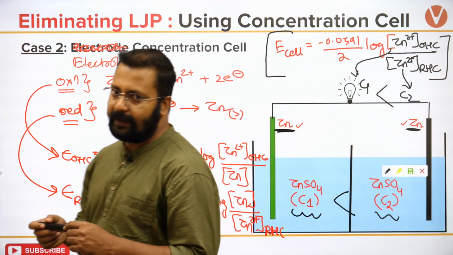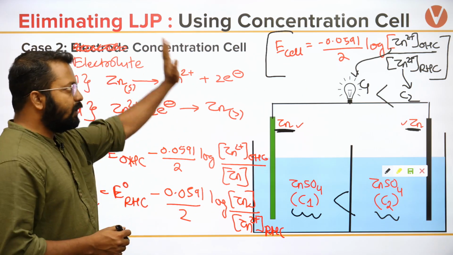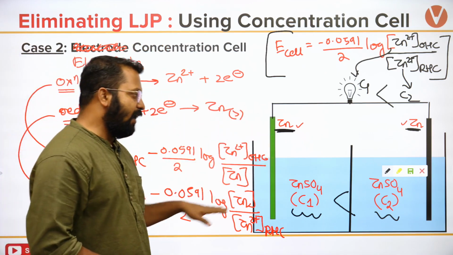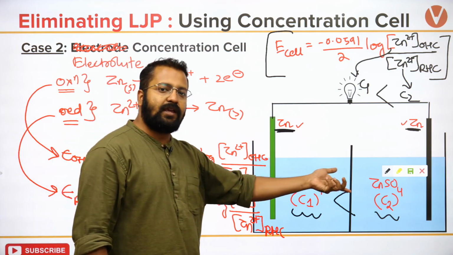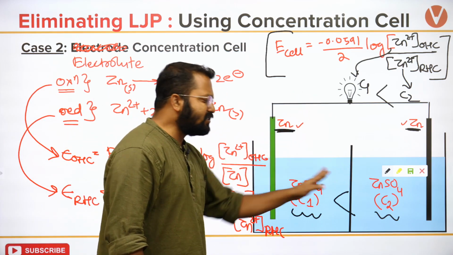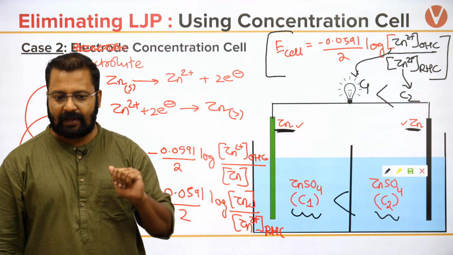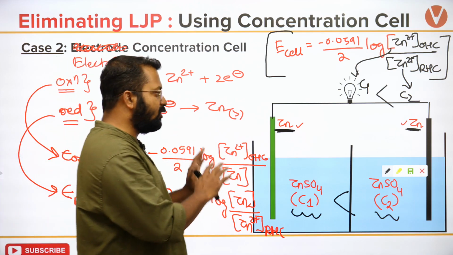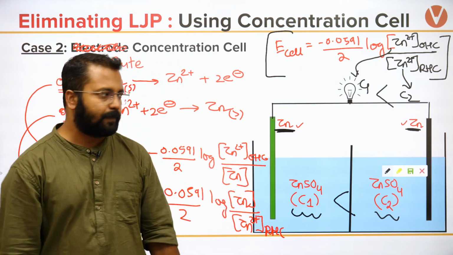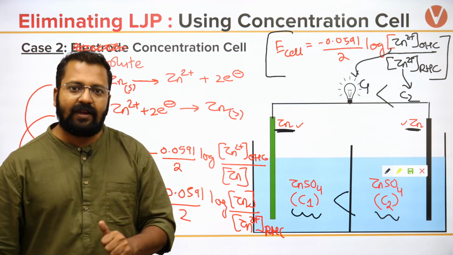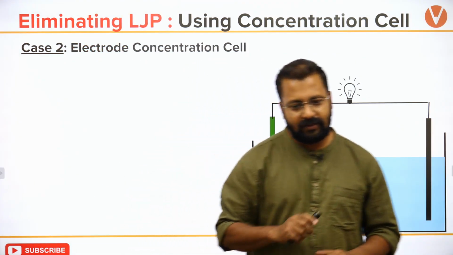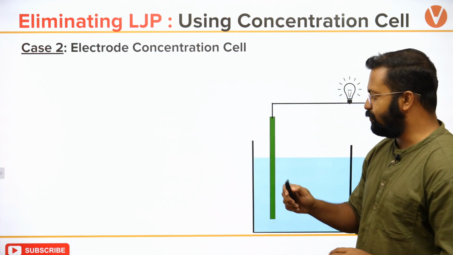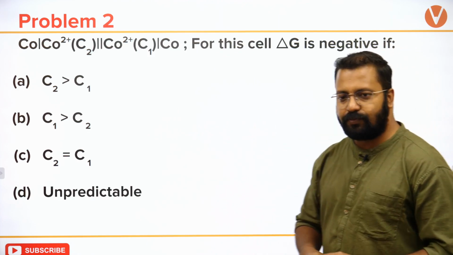Okay, so now you see that I have not encountered liquid junction potential and still I am getting EMF by just changing the concentration. Clear? I'm just changing the concentration and getting this result. So with this idea, let's do some problems. I hope this is understood. Let's do some problems.